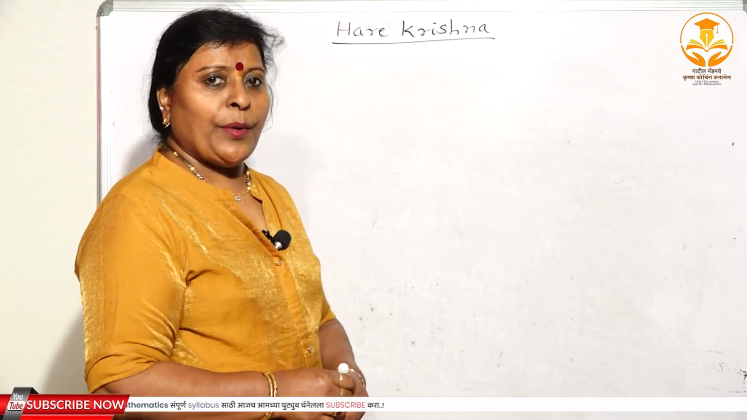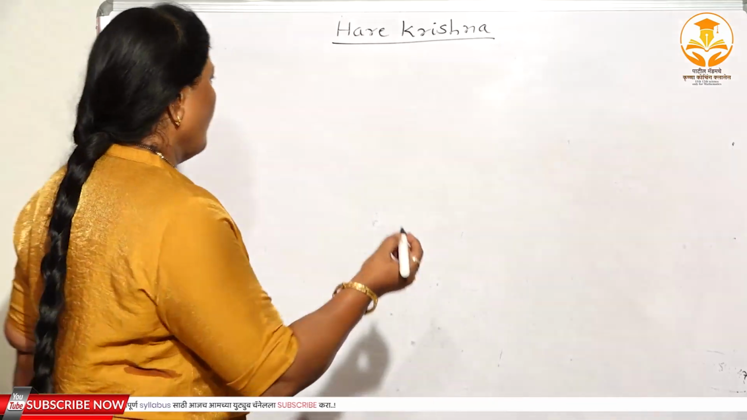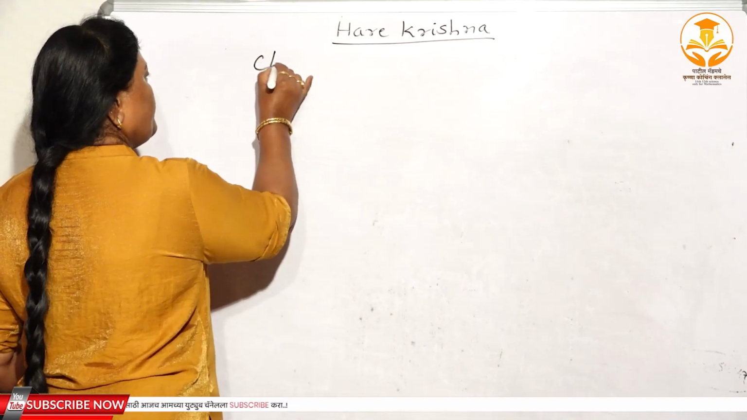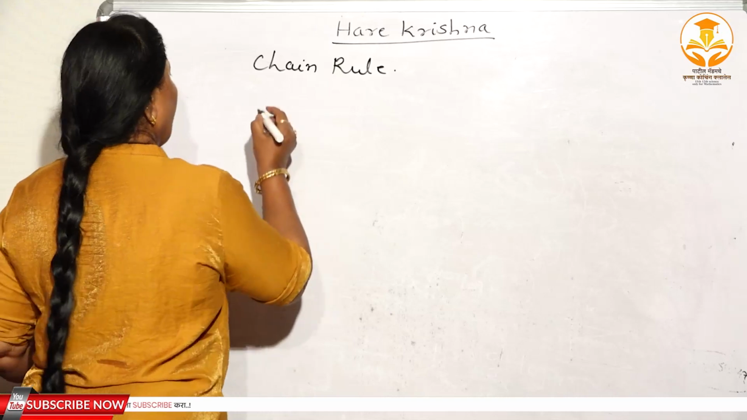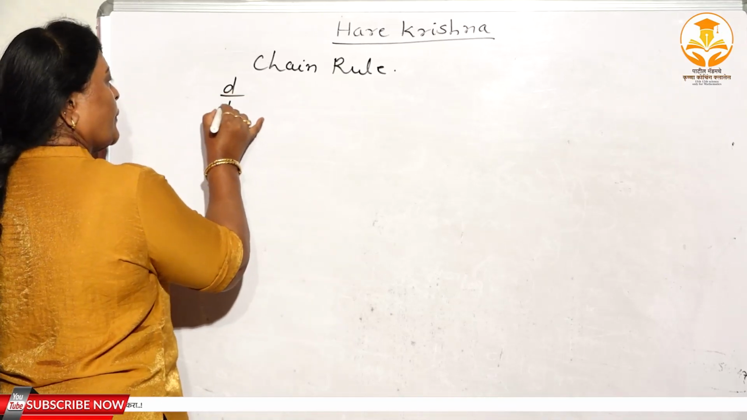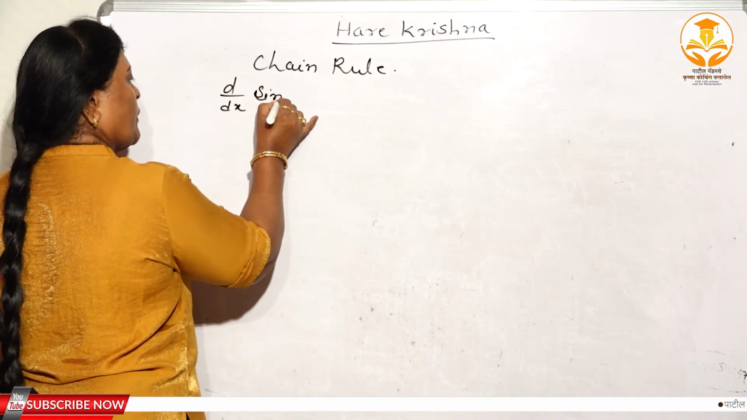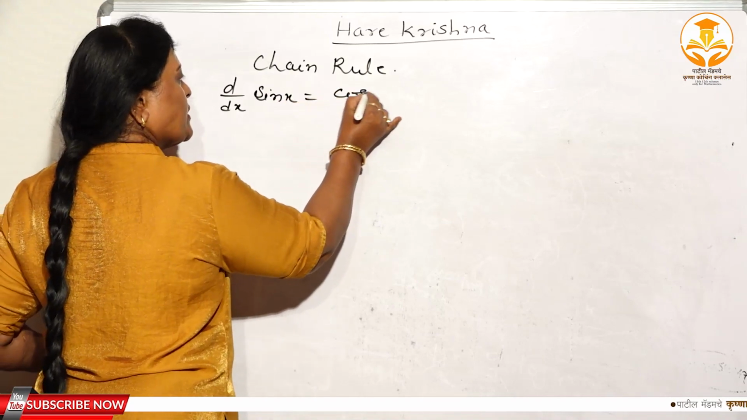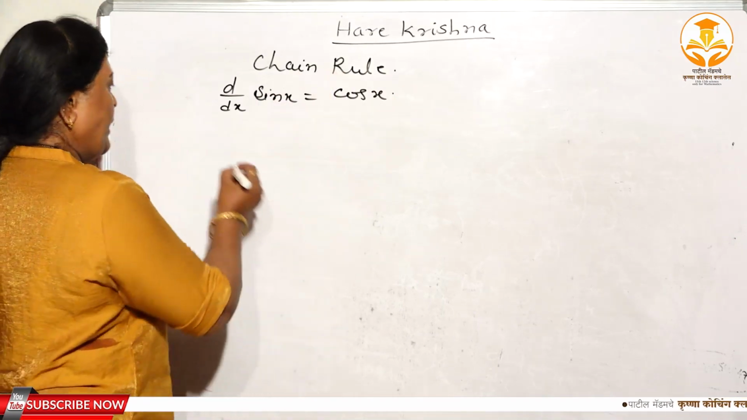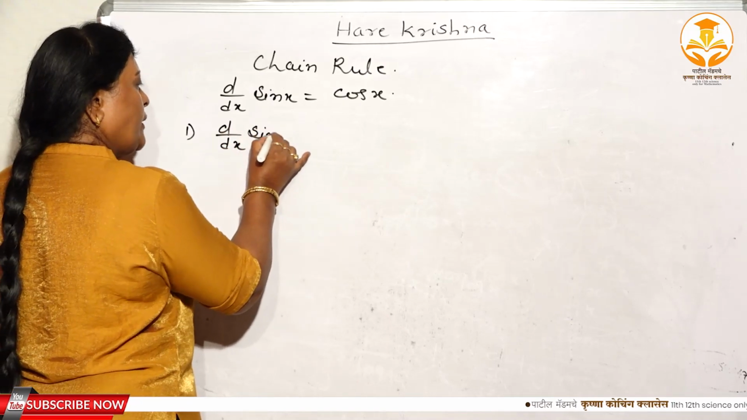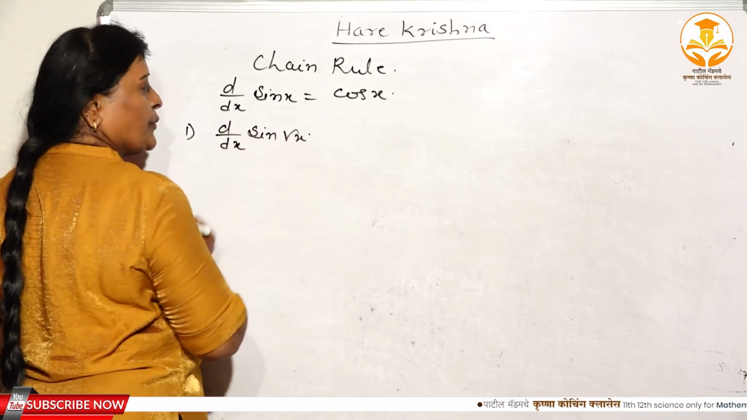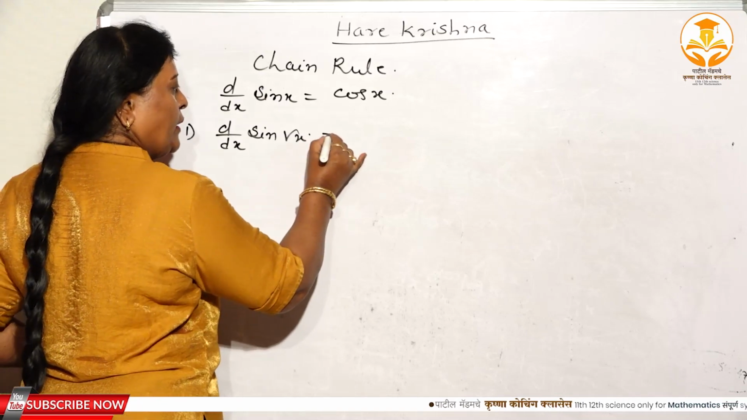Again I will take a problem here, continuing the chain rule. So chain rule again. See, you know d/dx of sin x. What is the derivative of sin x? Cos x, right? But if your function is like this, d/dx of sin root x, how will you find this?